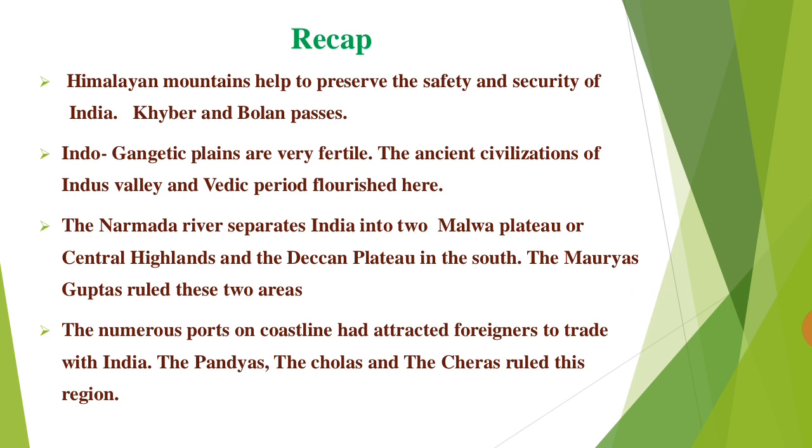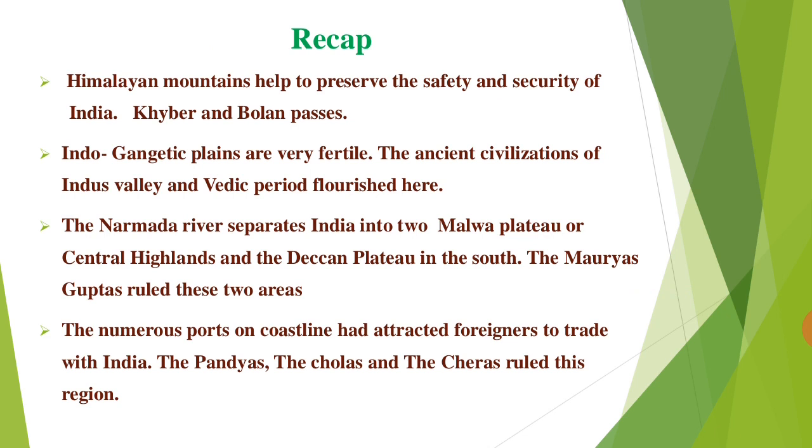Let us recall what we have learned for the day. Himalayan mountains help to preserve the safety and security of India, along with the Khyber and Bolan passes. You have learned the different physical features, and you have understood that we have 28 states and 9 union territories with Delhi as the national capital.